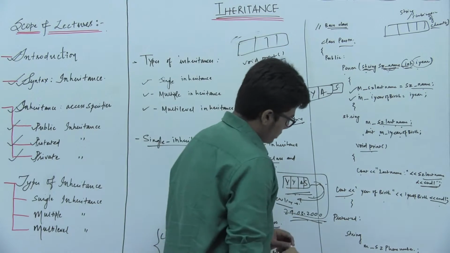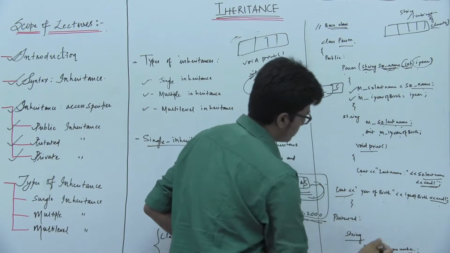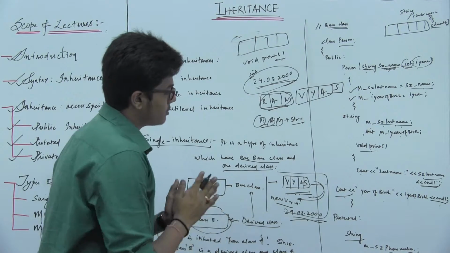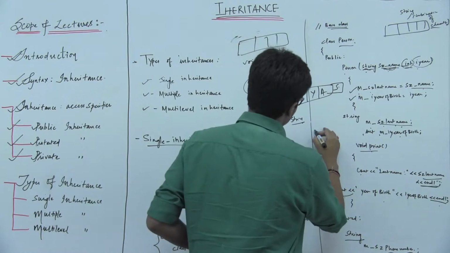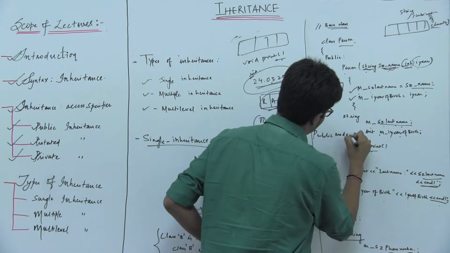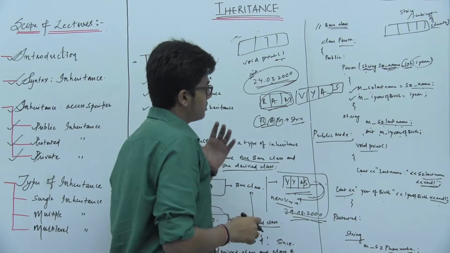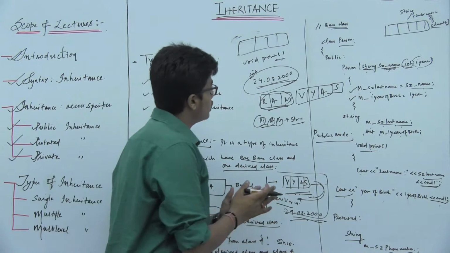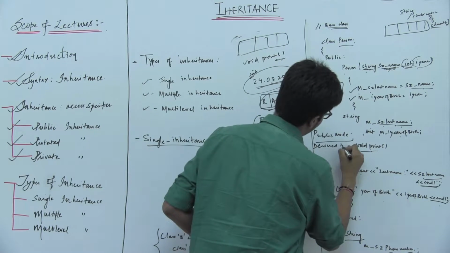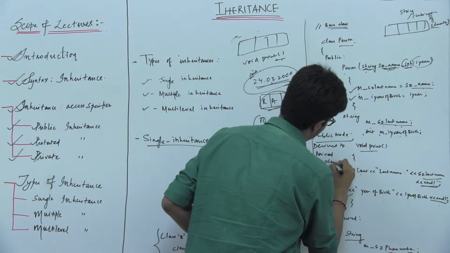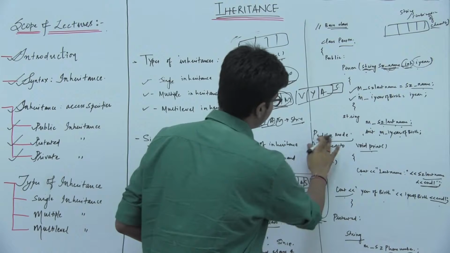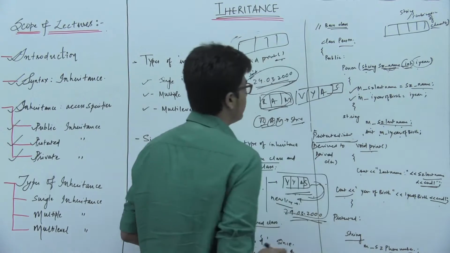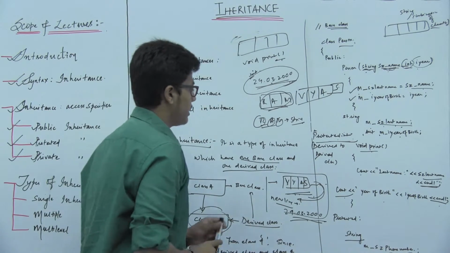Now in the protected mode, we studied the phone number of the student who is taking admission in a university. So the phone number of the student is in protected mode, because in public mode we already discussed you cannot inherit from the base class. You can inherit from a derived class, but you cannot inherit from the derived of a derived class. So we cannot derive from derived to derived class in case of protected inheritance. But in case of public inheritance, yes, you can get access from derived to derived classes.